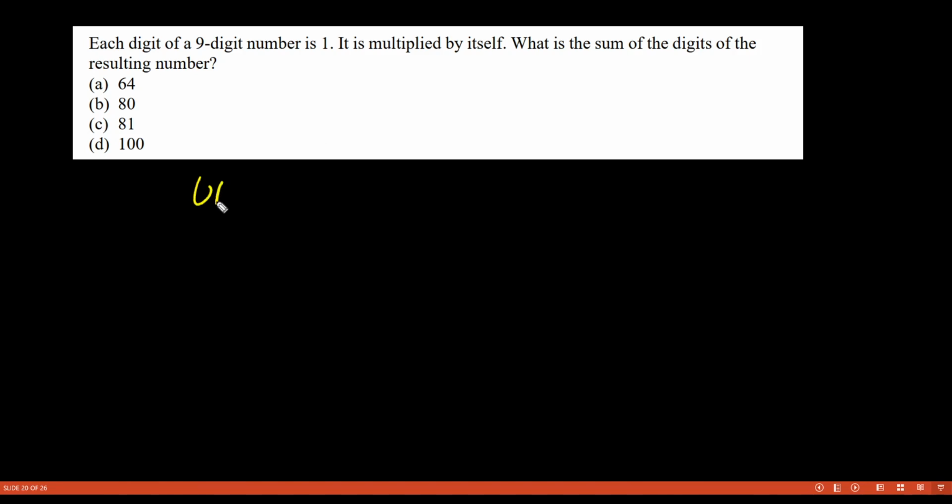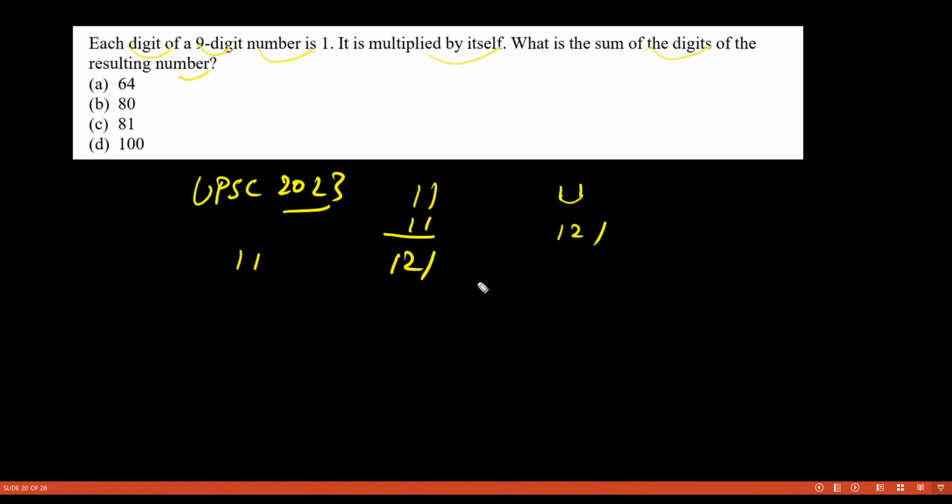This question also came in UPSC 2023. Now it is saying each digit of a 9-digit number is 1. It is multiplied by itself. What is the sum of the digits of the resulting number? So see, this question is very much logical. If you do 11 into 11, you get 121. What you are doing is taking 11 and then adding one number here, then you are doing this. When you have 111, you are multiplying triple one.